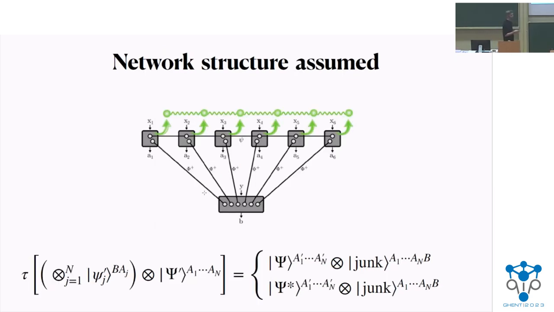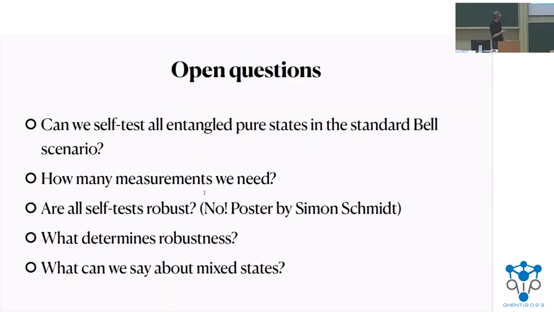But if we assume network structure, then we can break this coherent superposition, and we can know that the underlying state must have been either the ideal state or the reference state. This is of course up to local isometry. So we have this quantum map here. Assuming network structure allows us to extract more information, because we break the superposition to just two cases.